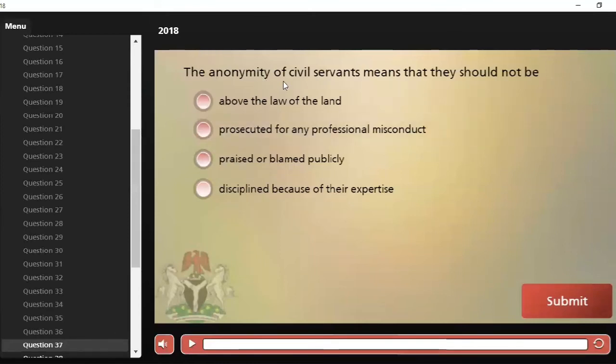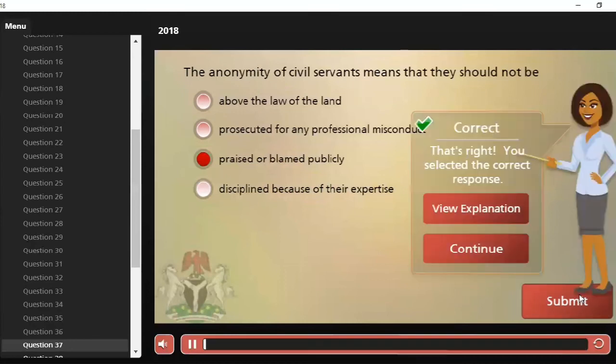The next question, the anonymity of civil servants means that they should not be A, above the law of the land, B, prosecuted for any professional misconduct, C, praised or blamed publicly, or D, disciplined because of their expertise. Our correct answer is praised or blamed publicly. That is the anonymity of civil servants. They can't be praised or blamed publicly.